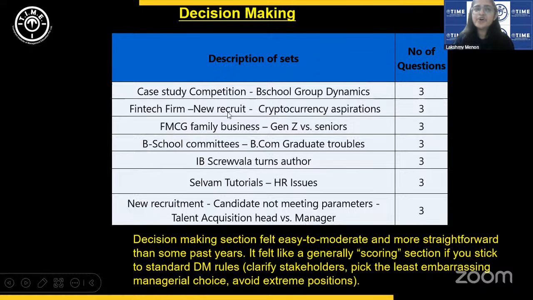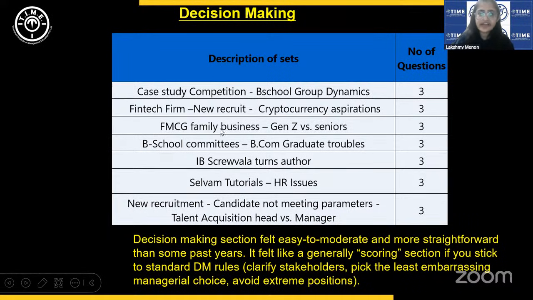The next set was a situation where a family-run FMCG, which has traditionally been operating with its family members and some old school elderly senior people, suddenly decides that they should keep up with the times and recruit some candidates from the Gen Z group. So they go to a top B school and recruit some Gen Zs. And then what happens? Specifically, one Gen Z candidate feels that the seniors are being unfair to her or dismissive of her.